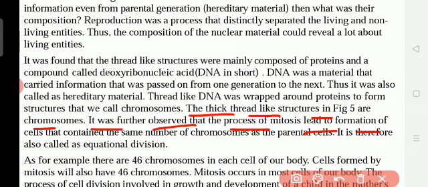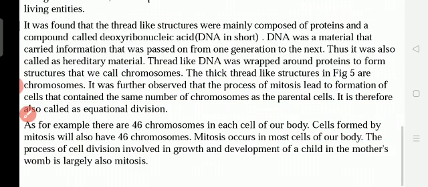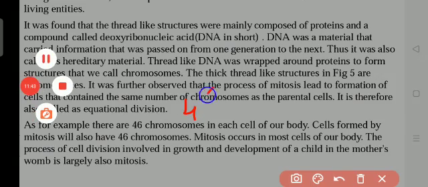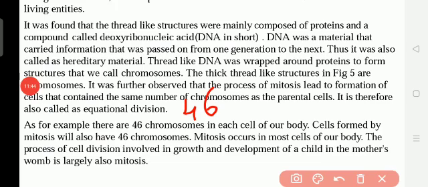It was further observed that the process of mitosis led to the formation of cells that had the same number of chromosomes as the parental cell. Our parent has how many chromosomes? 46. Each cell of our body has how many chromosomes? 46. When one cell divides into another cell, it also has 46 chromosomes.